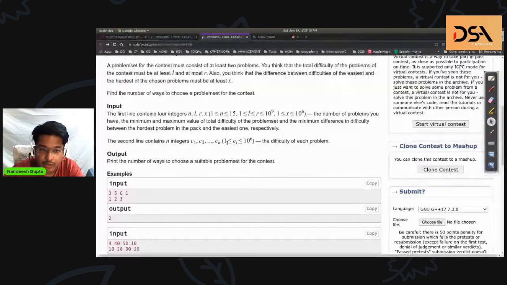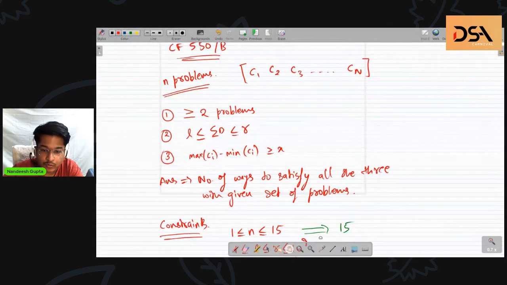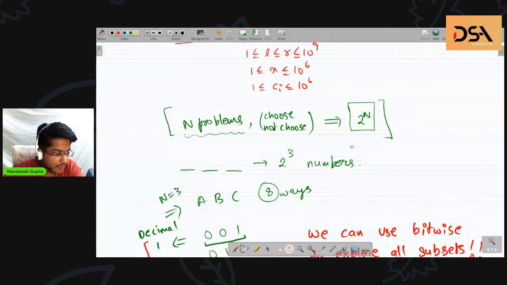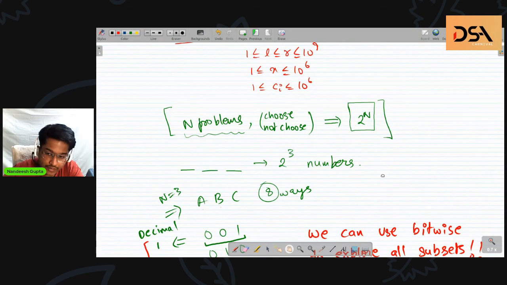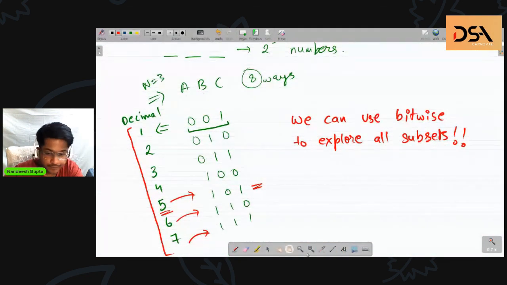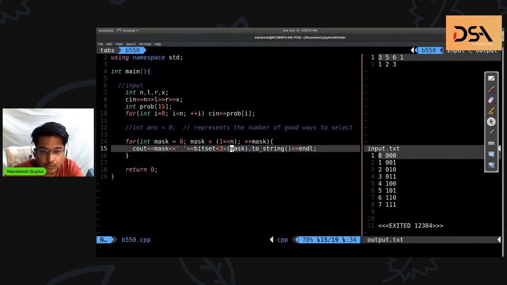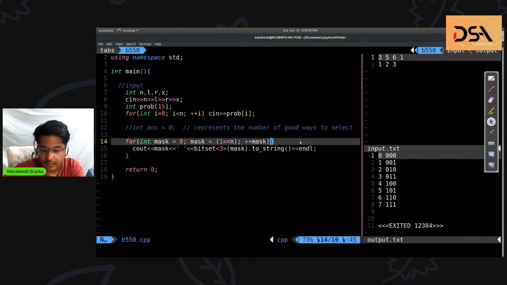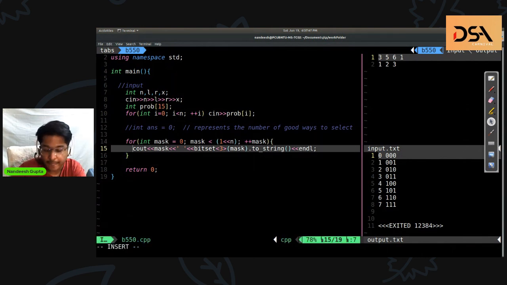Why is that? Because we talked about it here. There are only 2 raised to power n ways. So when I do 1 left shift n, I actually get 2 raised to power n only. So I need to explore till those many ways only. So going back to the code, now we are iterating over every possible mask. If anyone has a doubt till here, they can interrupt me or I'll just move on.